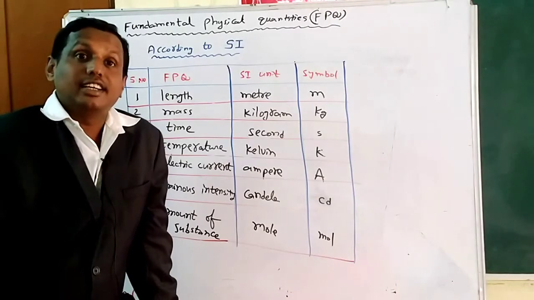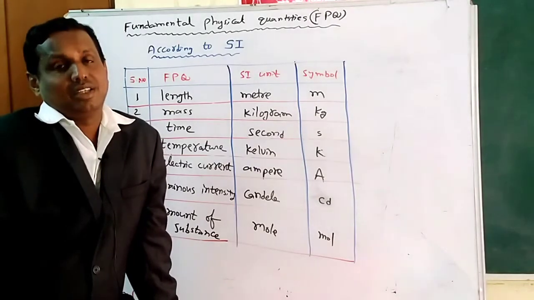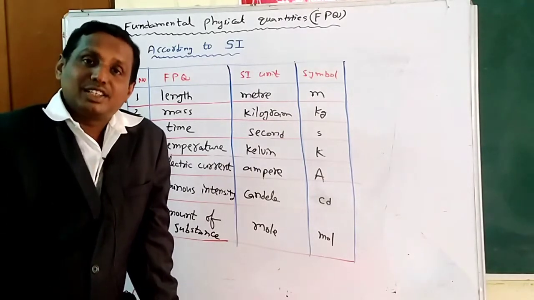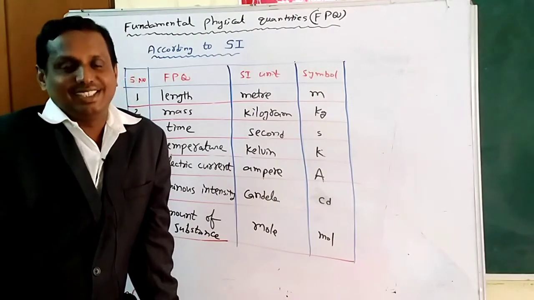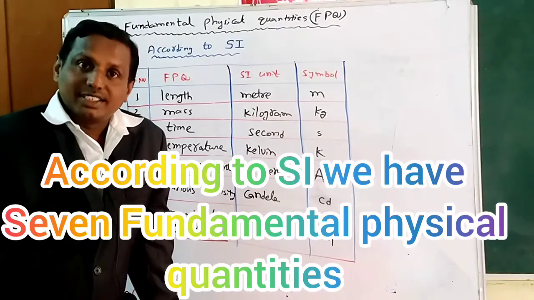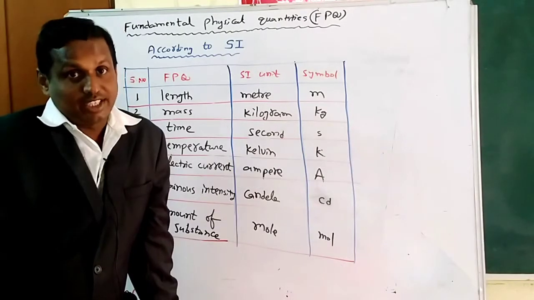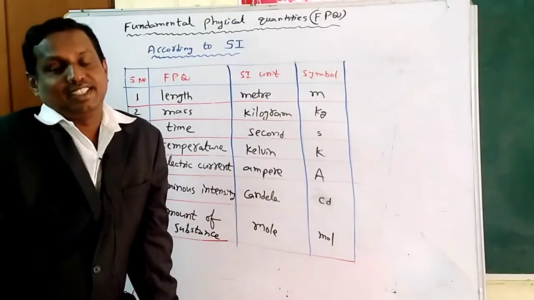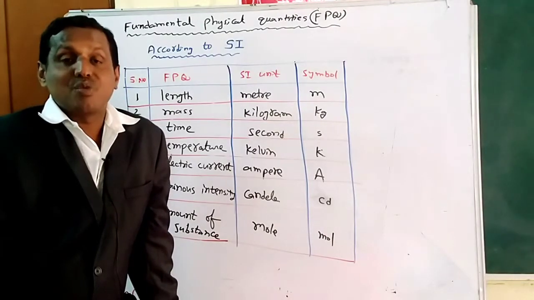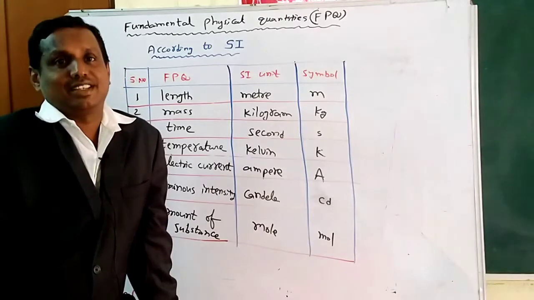SI means International System of Units. So according to SI, we have 7 fundamental physical quantities: length, mass, time, temperature, electric current, luminous intensity, amount of substance. These are the 7 fundamental physical quantities according to SI.